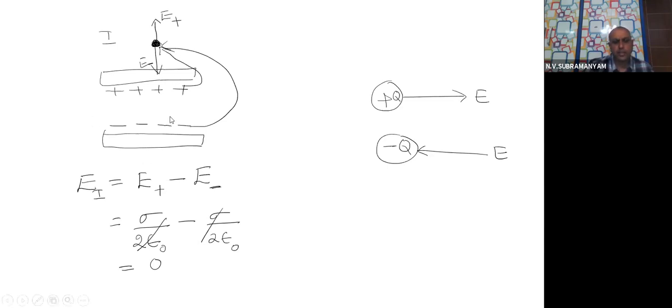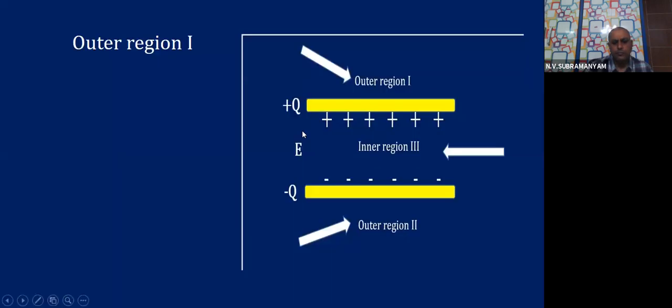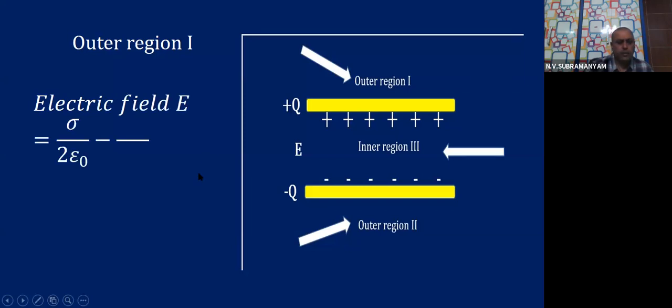Am I clear, children? So E plus, E minus, acting oppositely, so we subtract. Electric field E is equal to sigma by 2 epsilon 0 minus sigma by 2 epsilon 0. What is the answer? E is 0, for outer region number 1.